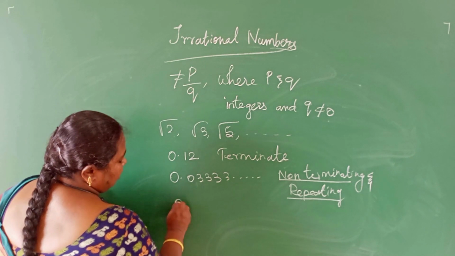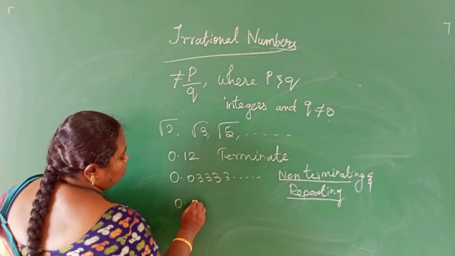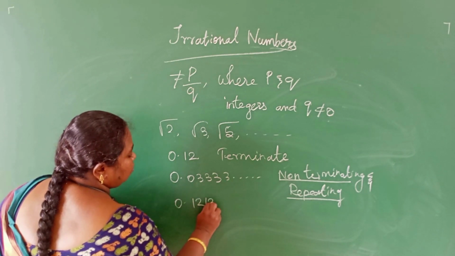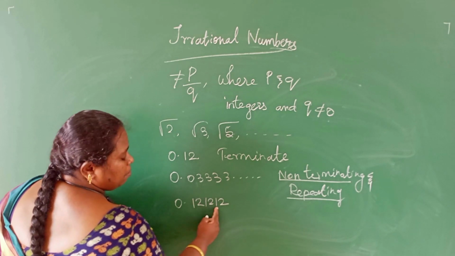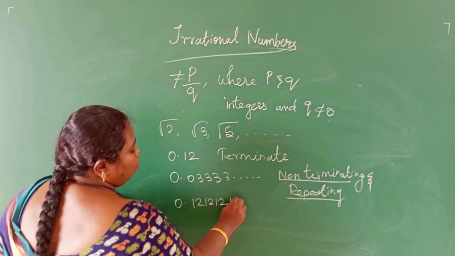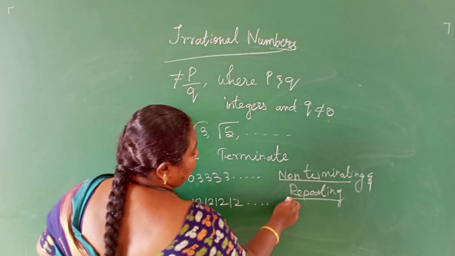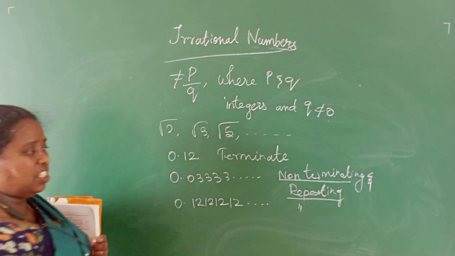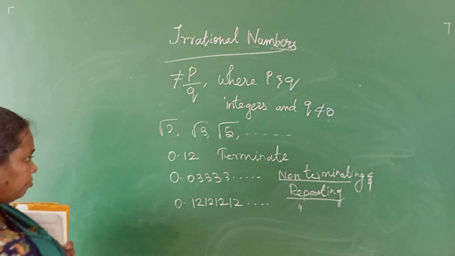The next set we can say 0.121212. The same digits keep on repeating. Here 2 digits are repeating, 1, 2, it keeps on. This is also non-terminating and repeating.